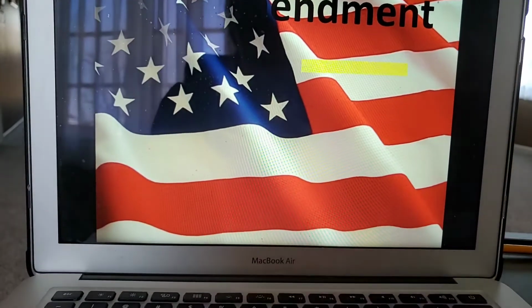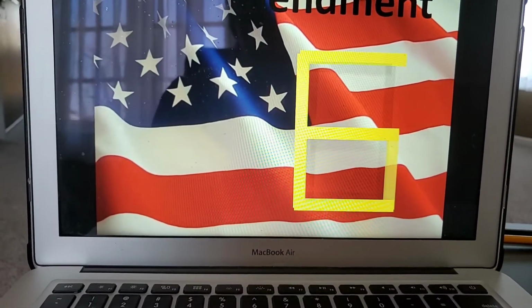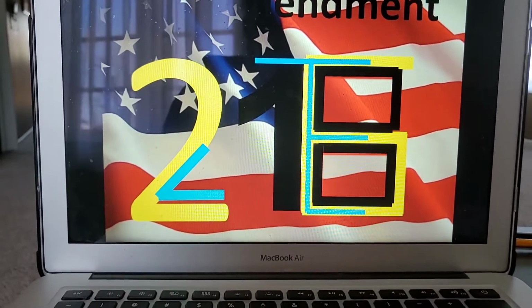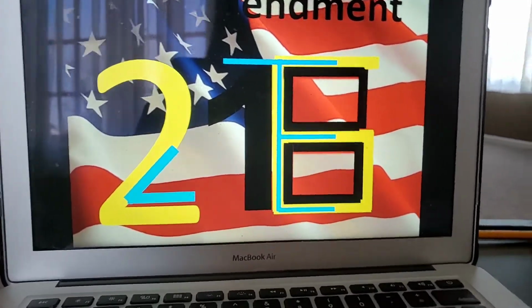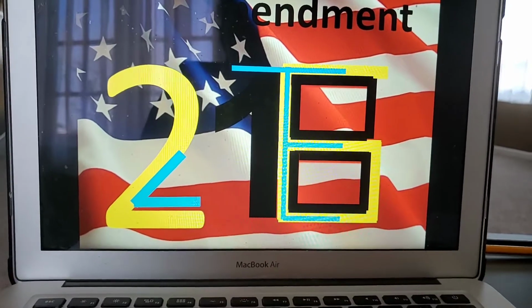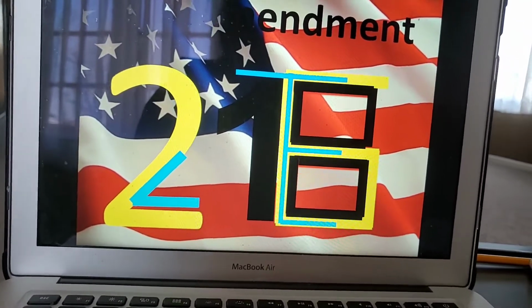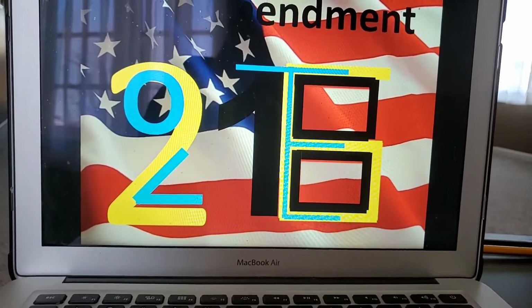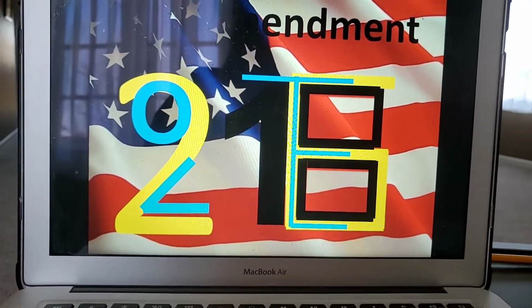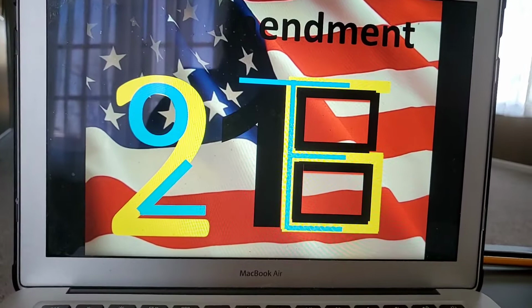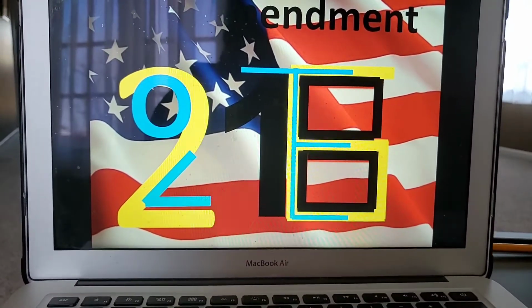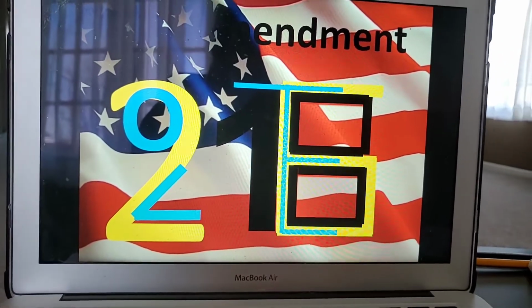Alrighty. So, what are we on? 26. Number 26 gives 18-year-olds the right to vote. This happened during the Vietnam War. So the voting age was 21. However, the draft age was 18.